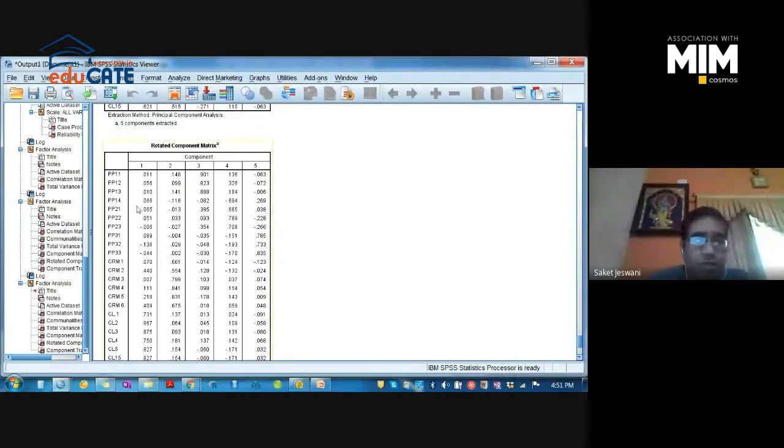All its values are very low, and this value is greater than 0.5 but negative, and it lies in another factor, the fourth. So PP14 is not representing the variable PP1, as the other three items are under factor 3. It means this item has to be discarded. It is not explaining the PP1 variable.